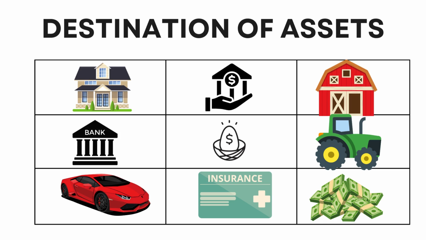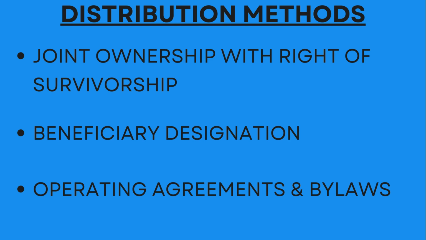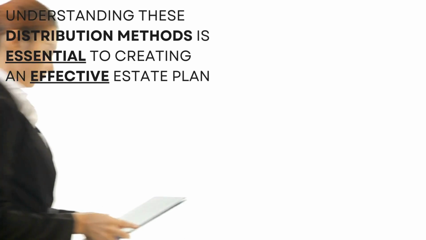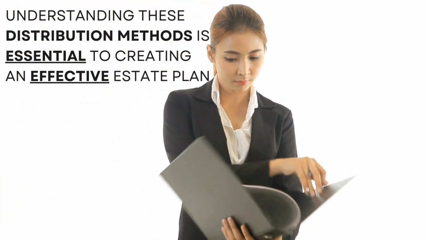In this video, I will explain the destination of assets. When people talk about estate planning, they usually think of a will. But did you know that when a person passes away, their assets will be distributed by 3 other methods before the will is even considered? The 3 methods are joint ownership with right of survivorship, beneficiary designation, and operating agreements and bylaws. Understanding these distribution methods is essential to creating an effective estate plan.